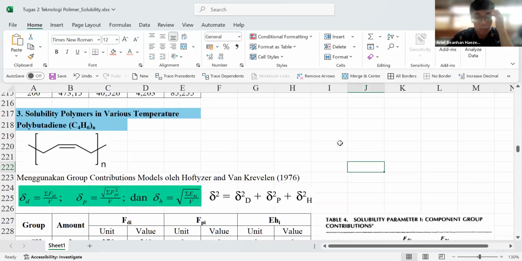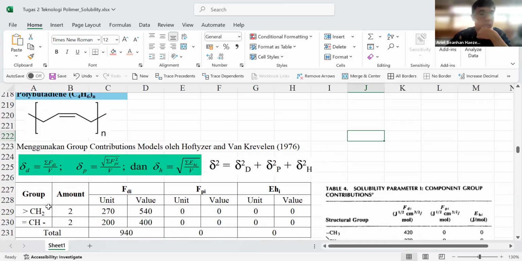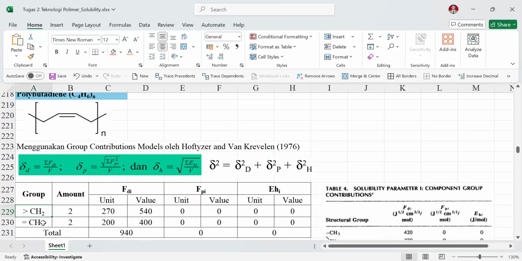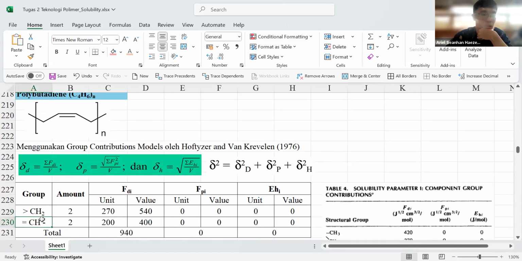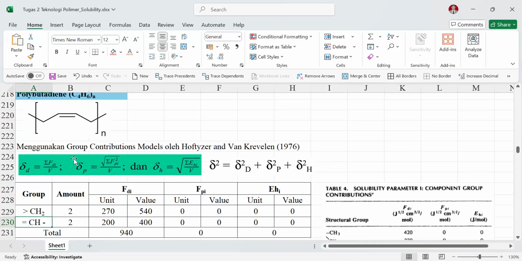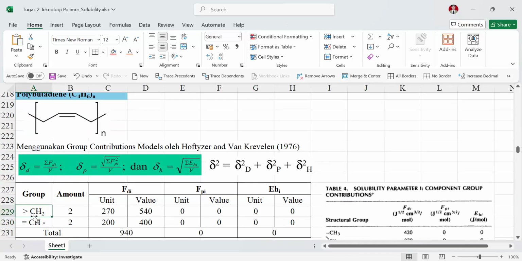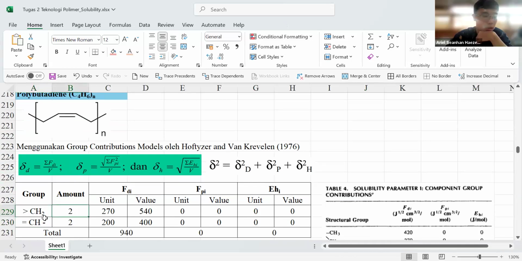The method is the same as the GCVOL method. Now we should identify the structure of the polymers. Polybutadiene has two CH2 groups and double bond CH groups.